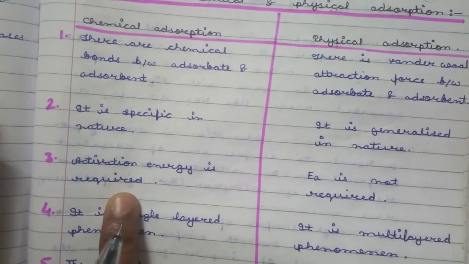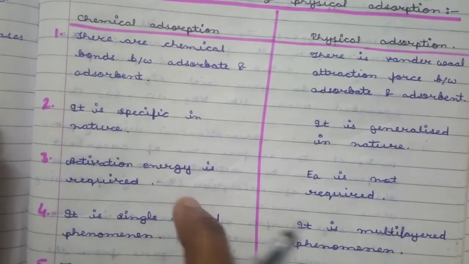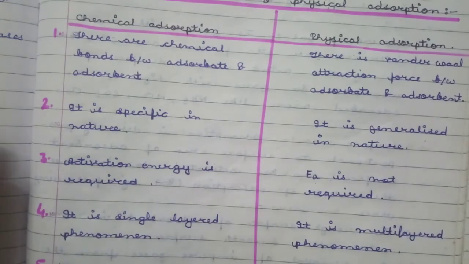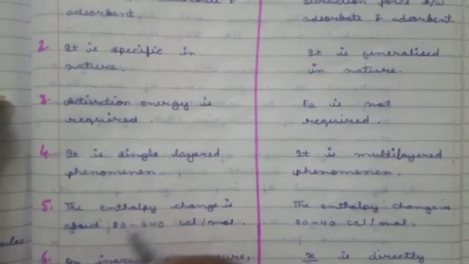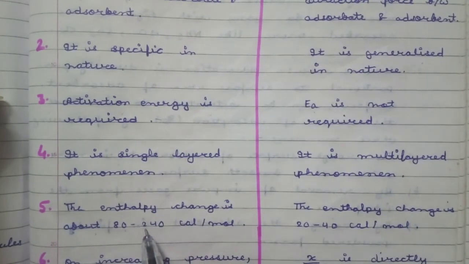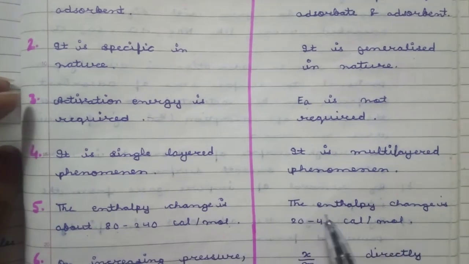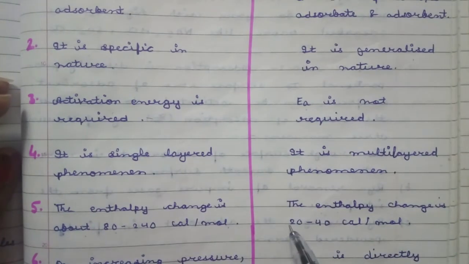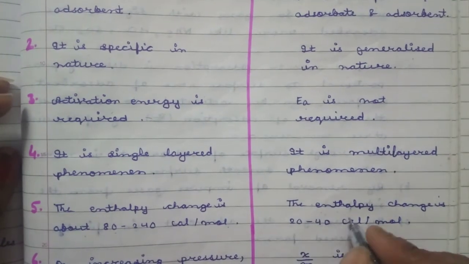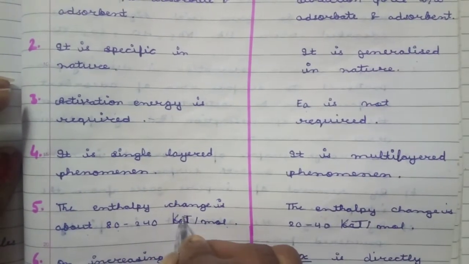Here strong attraction forces are present, so the enthalpy change is more in chemisorption. Here the enthalpy change is about 80 to 240 kilojoule per mole, while in physisorption it is only 20 to 40 kilojoule per mole. It is kilojoule.